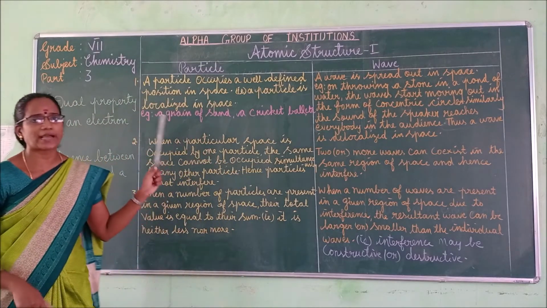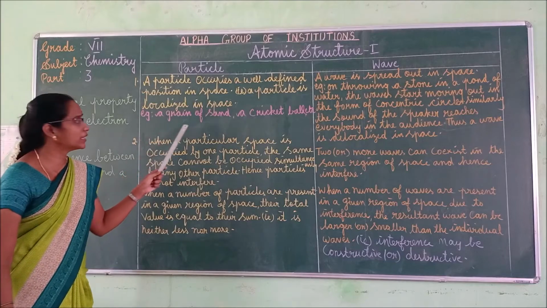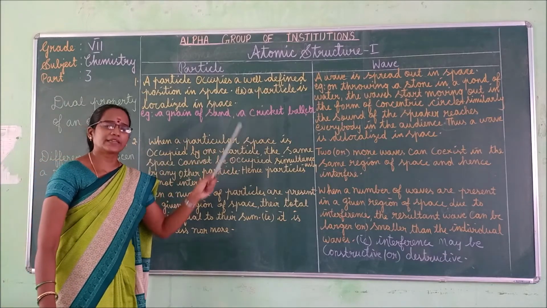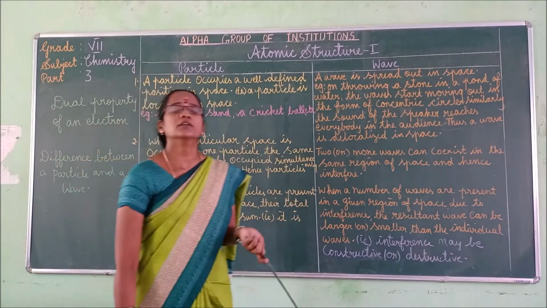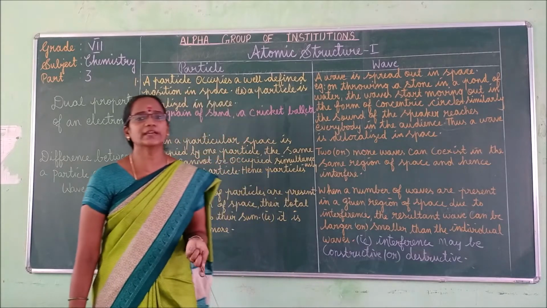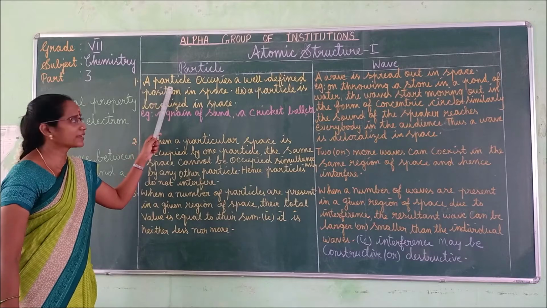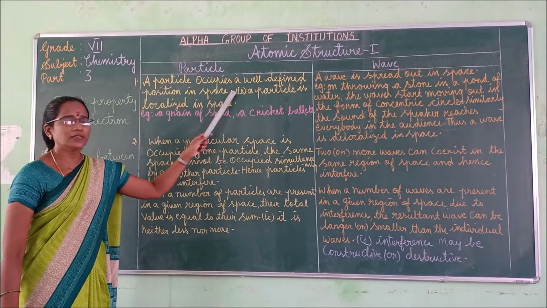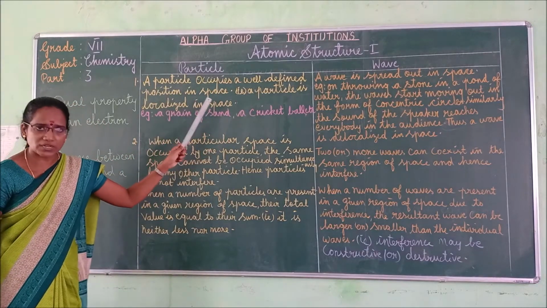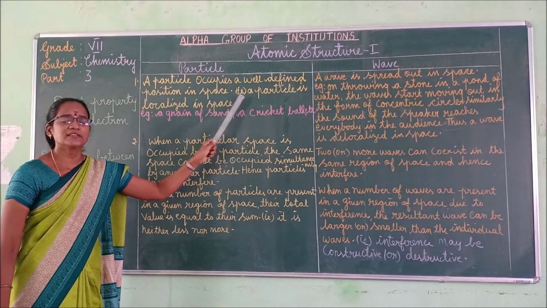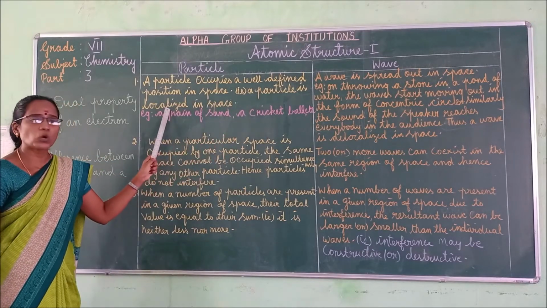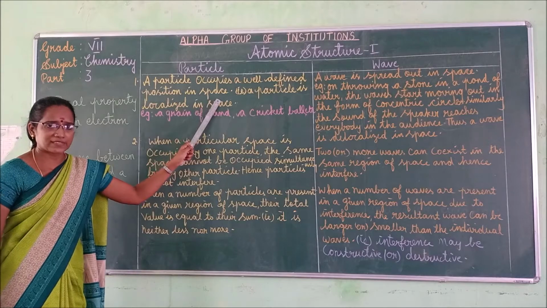That is called localized. Okay. For example, a grain of sand, a cricket ball, powder, clay, many things we can say as examples. So, a particle occupies a well-defined position in space. That is, a particle is localized in space, right?